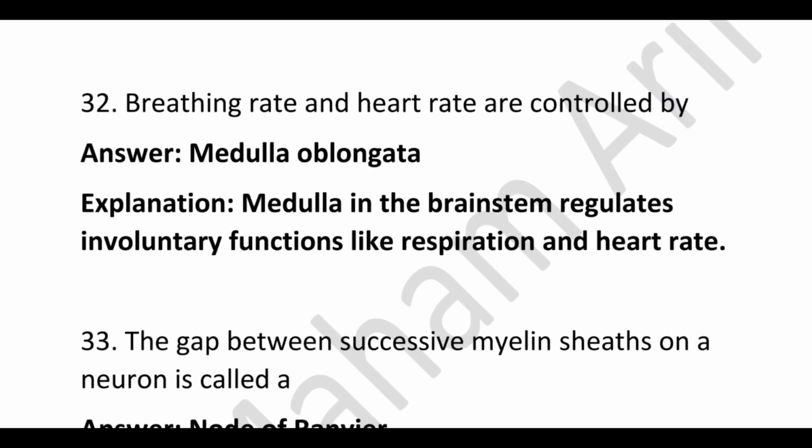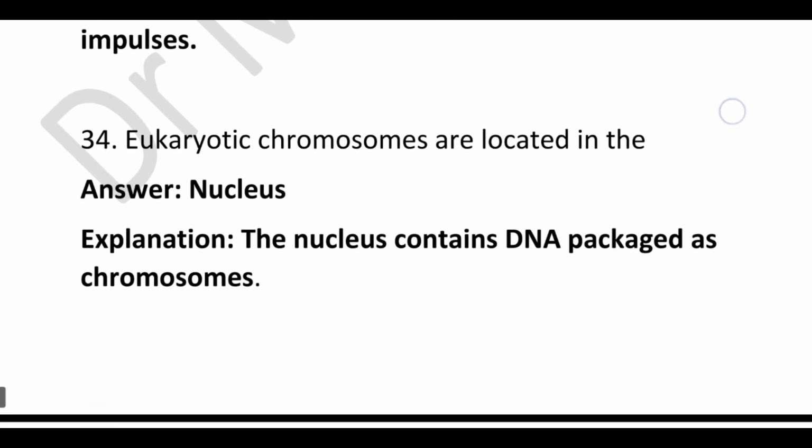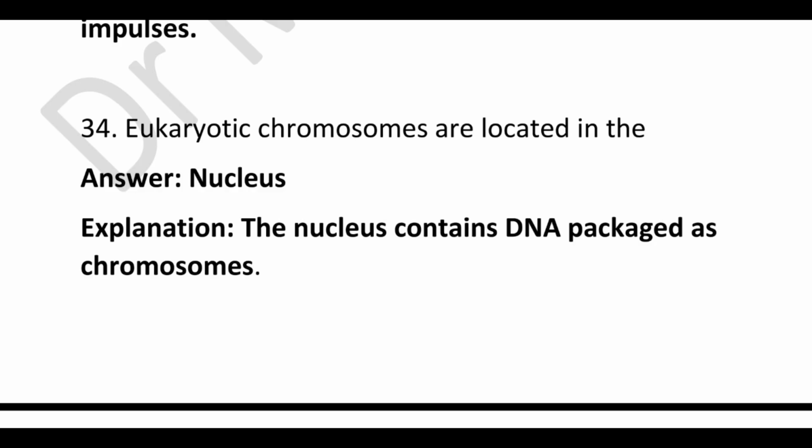Breathing rate and heart rate are controlled by, correct answer is medulla oblongata, because the medulla in the brain stem regulates involuntary functions like respiration and heart rate. The gap between successive myelin sheaths on a neuron is called, correct answer is node of Ranvier, because nodes allow saltatory conduction of nerve impulses. Eukaryotic chromosomes are located in the, correct answer is nucleus, because the nucleus contains DNA packaged as chromosomes.